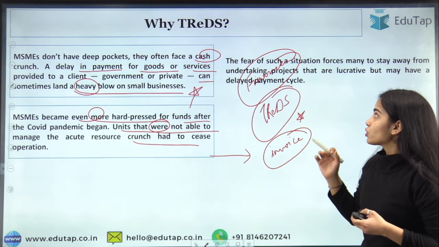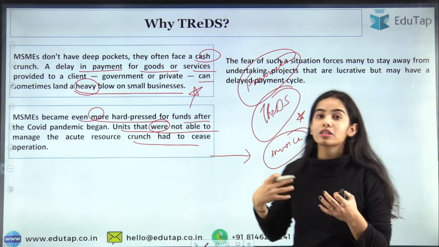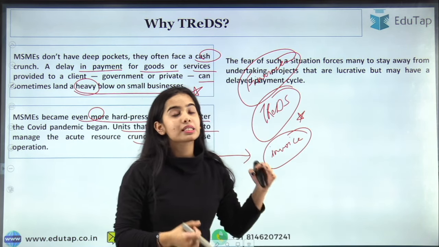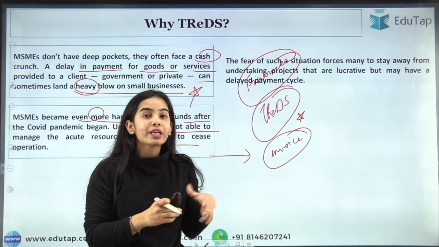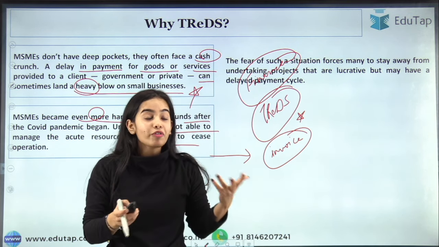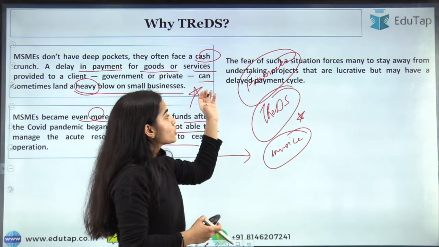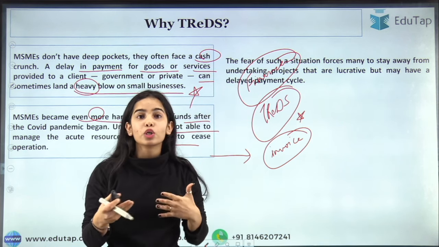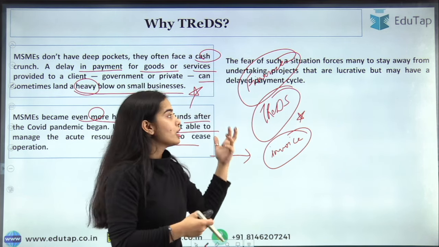So the fear of such a situation, that the MSMEs will not be getting the money, is a fear that they have. What if we give the goods and services and we get the payment after 3 months? What will we do for these 3 months? Due to this, they usually lose lucrative opportunities.